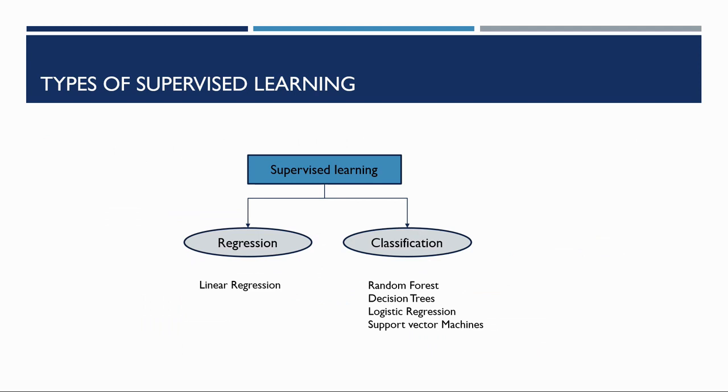Supervised learning is categorized into two different types. These types are defined based on the output feature that we are going to predict. If the output feature that we are predicting is continuous in nature, then we use regression algorithms. If the output feature contains categorical values like yes or no, true or false, or male or female, then we use classification algorithms. We'll go through them in detail in the upcoming videos.